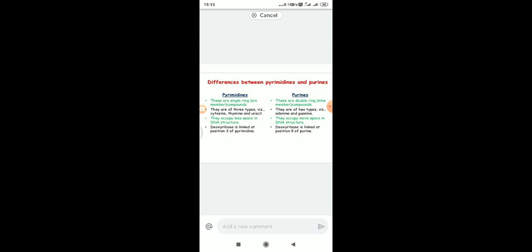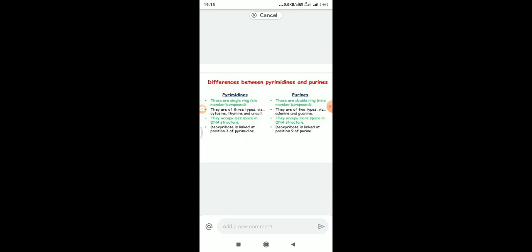This is the difference between the pyrimidines and purines. Pyrimidines are of 3 types: cytosine, thymine and uracil. But purines are of 2 types: adenine and guanine. These purines are found in both DNA and RNA.